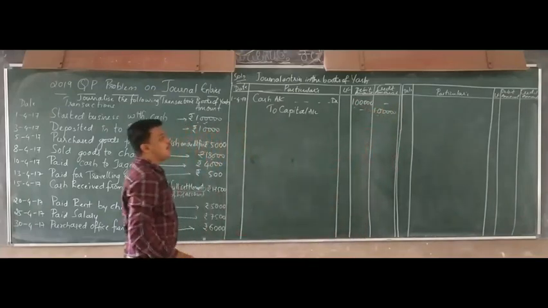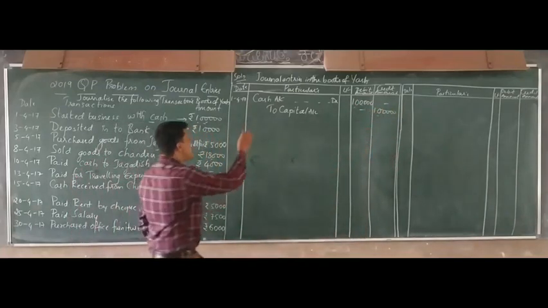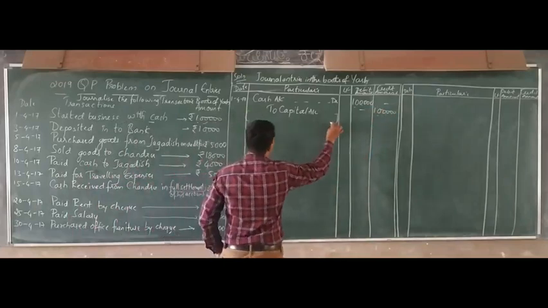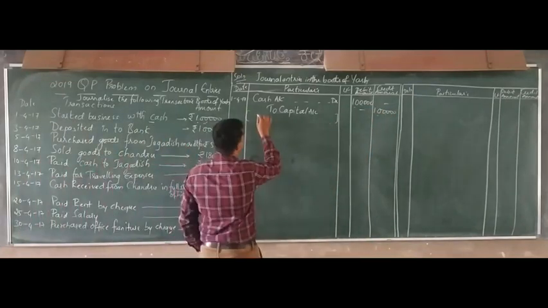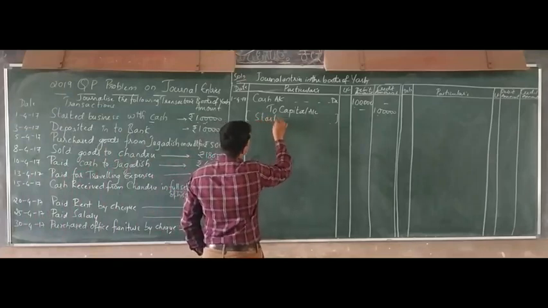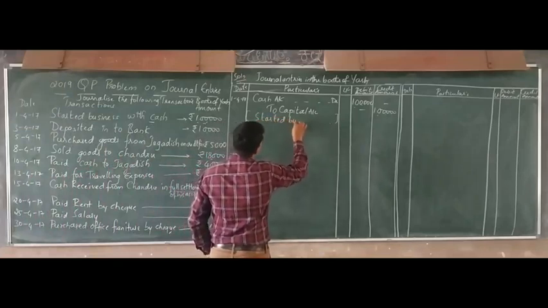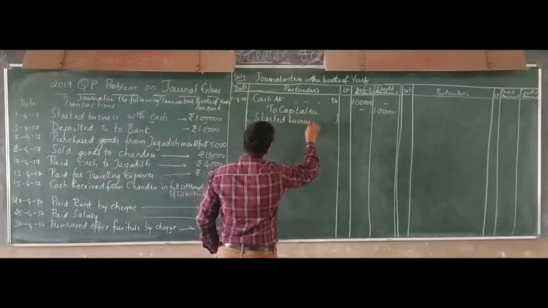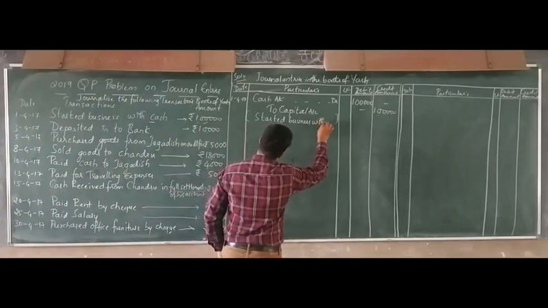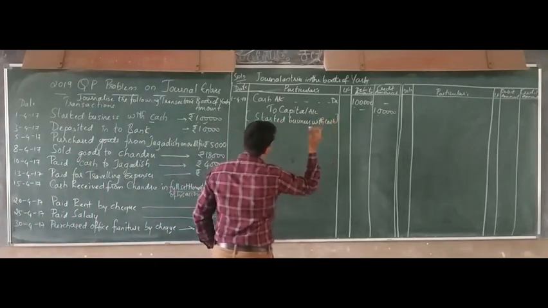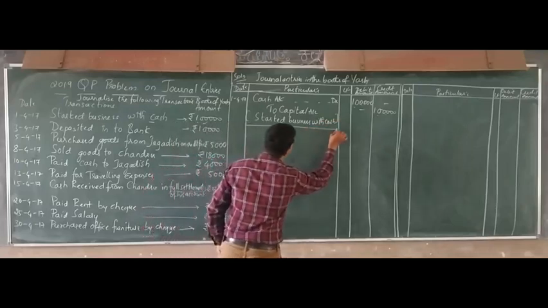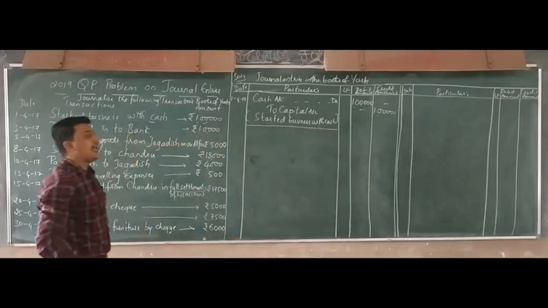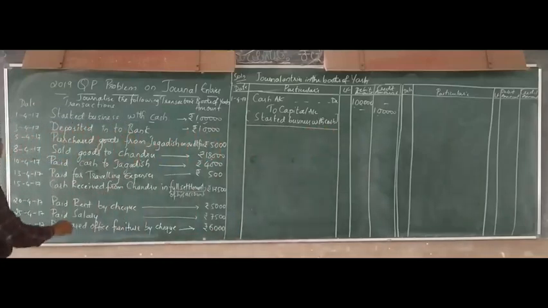So you can write a narration here: started business with cash. After this entry, you have to draw a line here. So the first one got over.